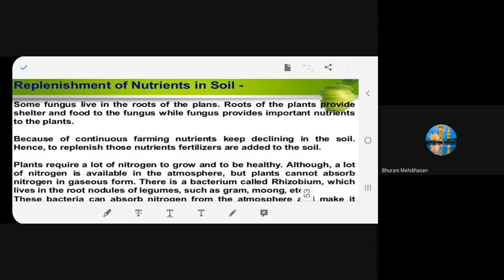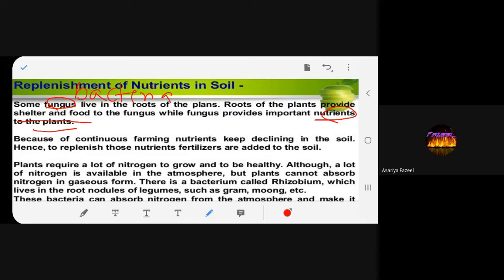Is it fungus or bacterium? You can say bacterium also. That's what we learned, isn't it, beta? So instead of fungus, we can write bacterium. And which is the name of the bacteria? Rhizobium. Say rhizobium. So they are living in the roots of the plants. So what are the roots of the plants doing? They are giving shelter and food. Whereas what is this bacteria doing? It is giving nutrients to the plants. Is it clear? Yes, ma'am.